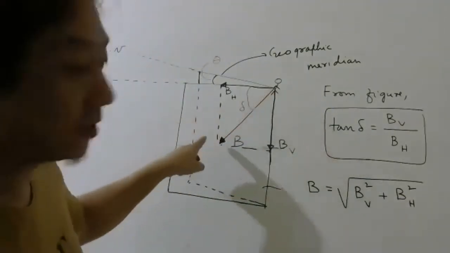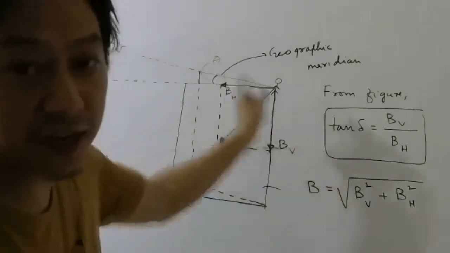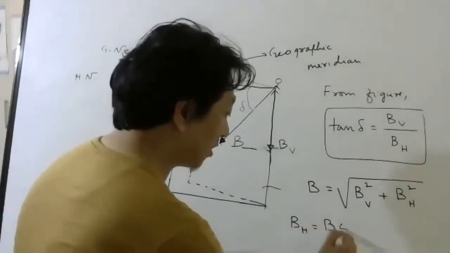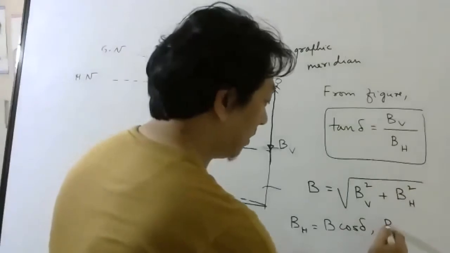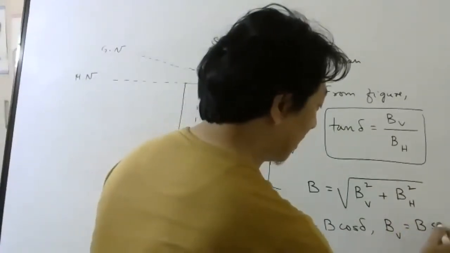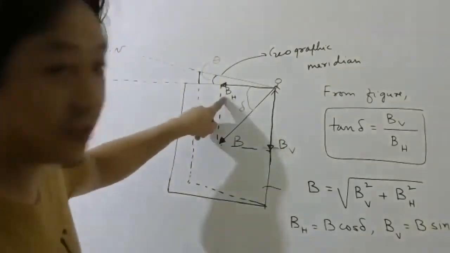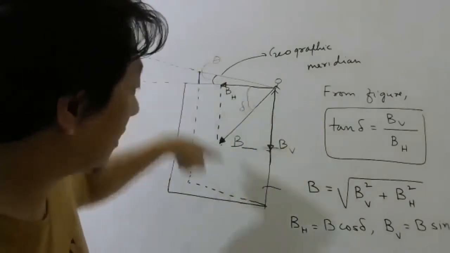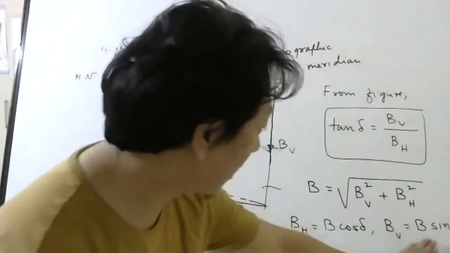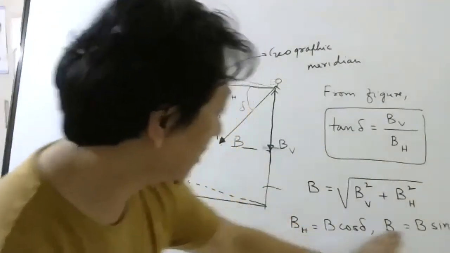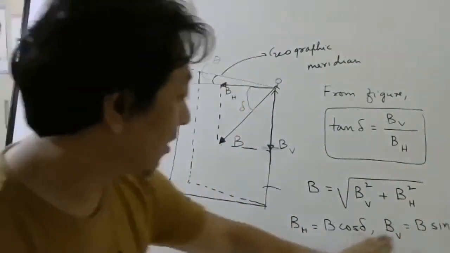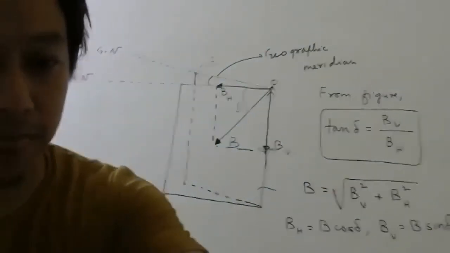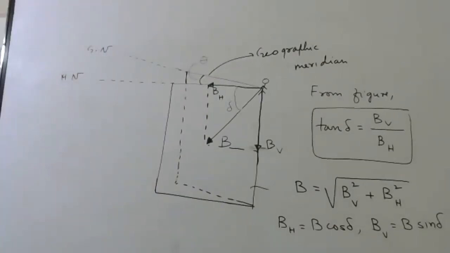This is your hypotenuse, this is your opposite side, this is your adjacent side. So use Pythagoras theorem. And if you want BH, it will be B cos delta. And if you want BV, it will be B sin delta. Because this is the horizontal component of B. So adjacent component will be cos, opposite component will be sin. Then if you divide this and this, you will get this. If you divide this equation and this equation, B will cancel. BV by BH will be sin by cos, which will be tan. Done, students?